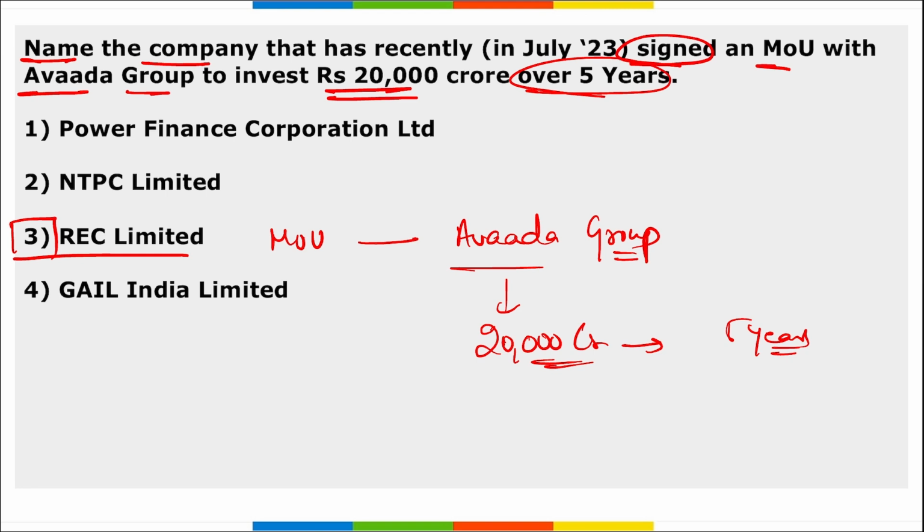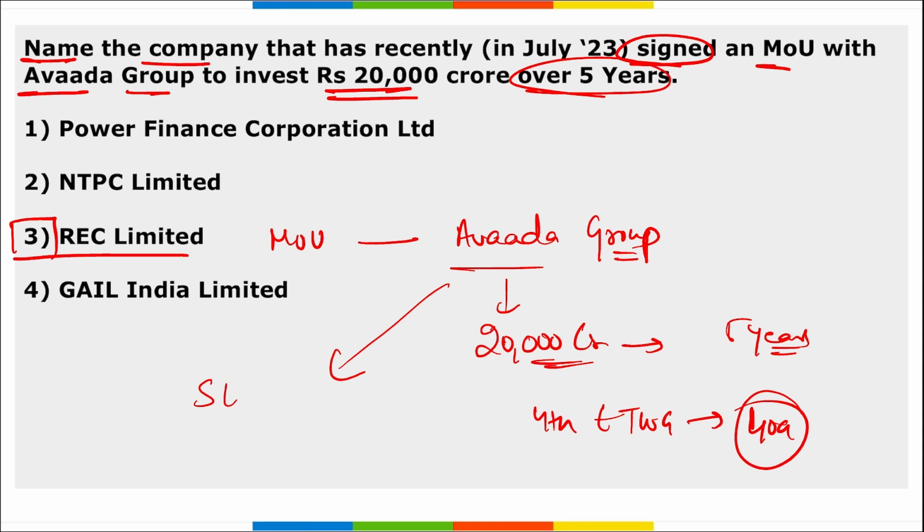This MOU was inked on the sidelines of the 4th meeting of the Energy Transition Working Group that was held in Goa, correct? Here, Adani will be investing in various renewable energy projects related to solar energy, right? Solar panels, solar photovoltaic manufacturing, then wind manufacturing, and other hybrid projects as well. Correct?